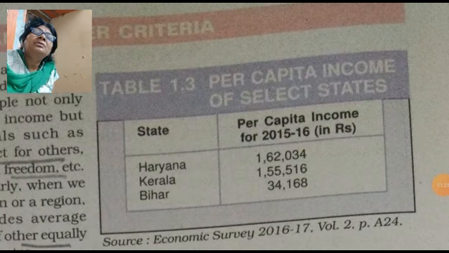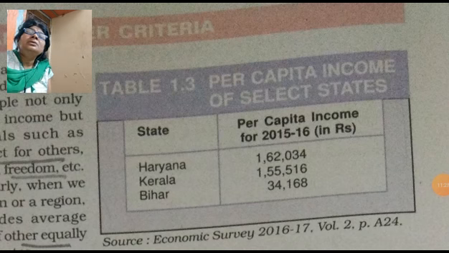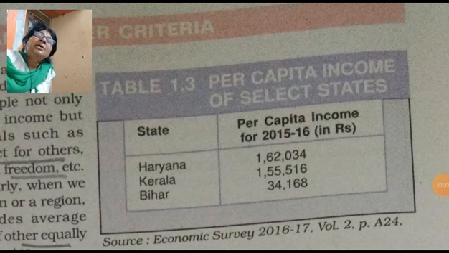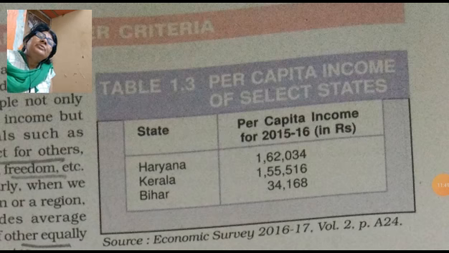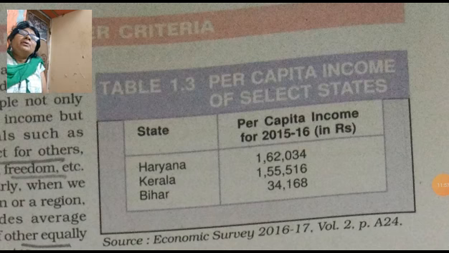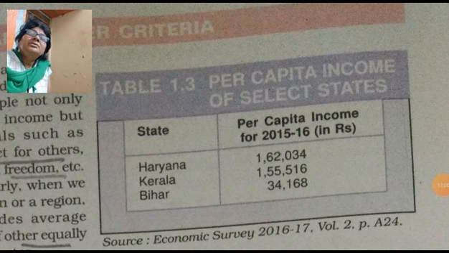This is the comparison of three states in India, the per capita income of Haryana, Kerala and Bihar. Haryana has 1,62,034 average income, per capita income. It is the figure of 2015-16, and Kerala 1,55,516, and Bihar only 34,168.